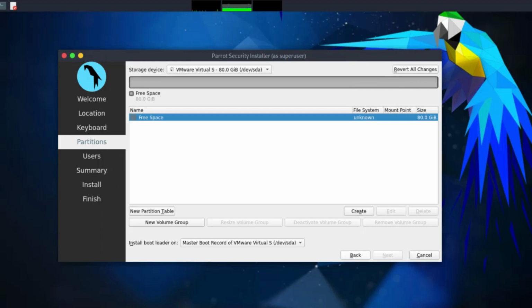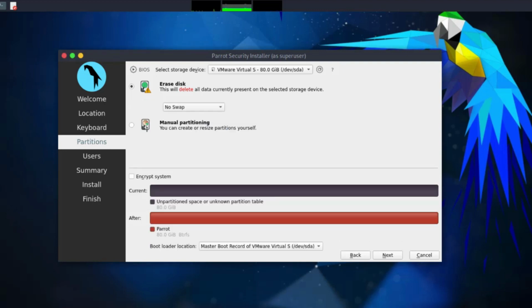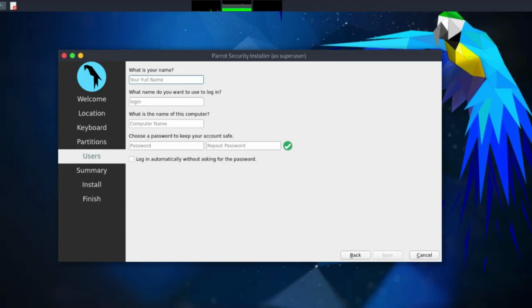So let me go back. Exactly, this is what I'm looking for. I'm actually canceling the entire process. So I'll select this: erase the entire disk, because I'm installing everything fully on my hard drive. So I'll click on Next.